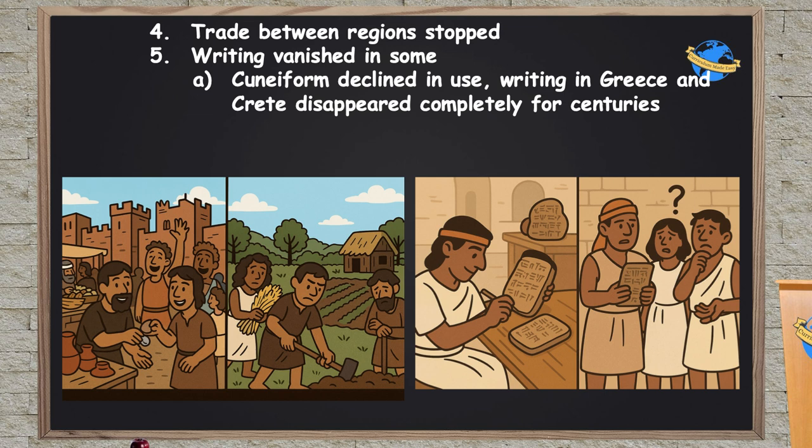People just forget how to read and write using that technology, using that written language. In fact, Linear B, we still have no idea how to translate it today. We have scrolls and tablets with this language, and we have no idea what it means. Linear A, we've been able to translate, but Linear B, we haven't. So even writing technology disappears from some regions.